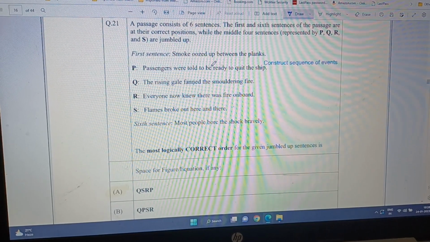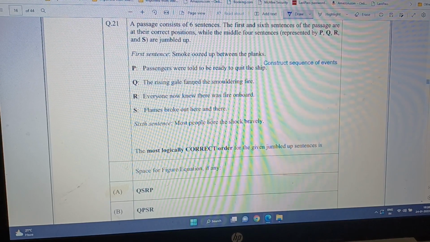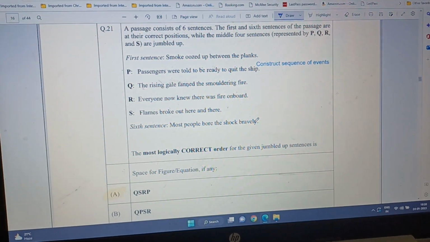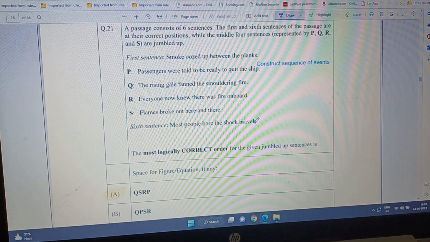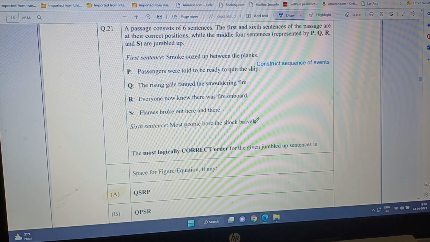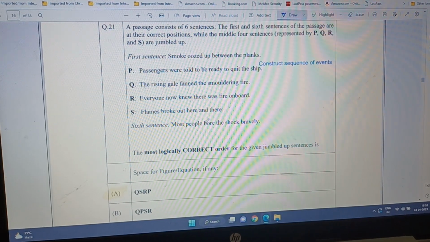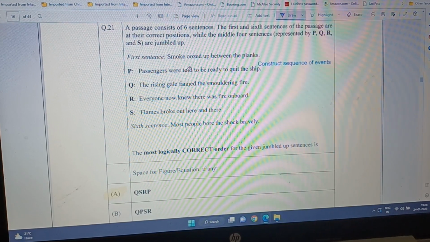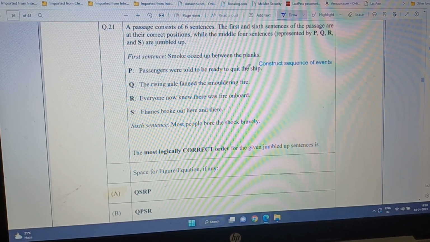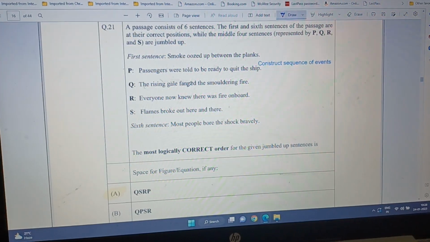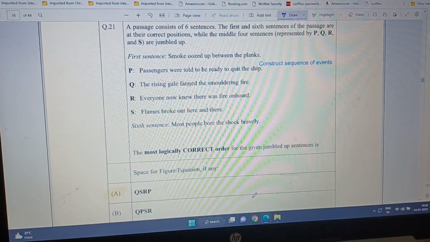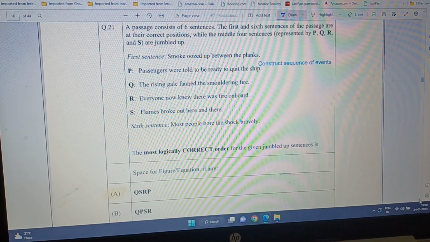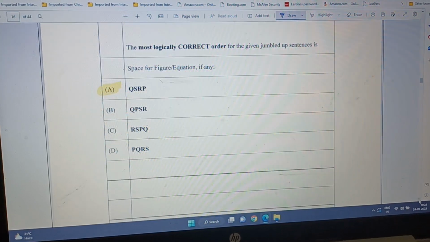So P should be the last. Just before coming to, most people bore the shock bravely, meaning they didn't leave in a hurry, they didn't panic, they left it, and whether they were saved or not, we don't know. So passengers were told to be ready to quit the ship, and so that way A seems to be the logical answer as per the sequence.